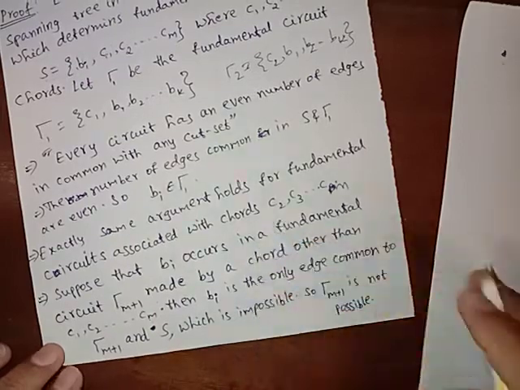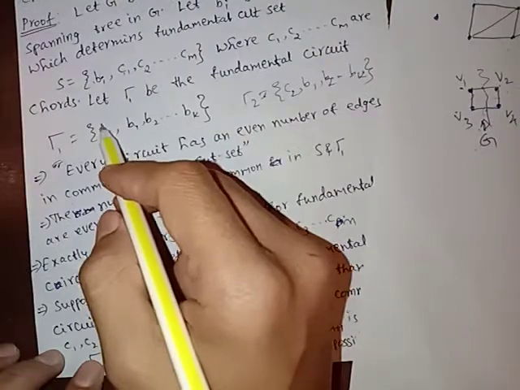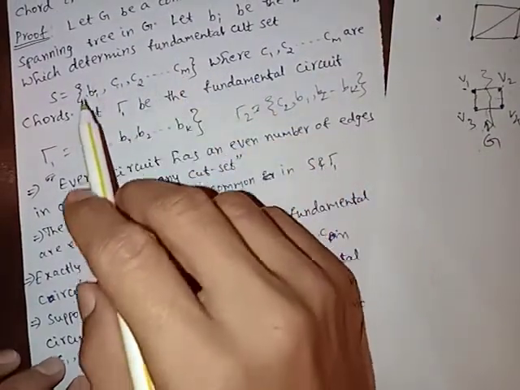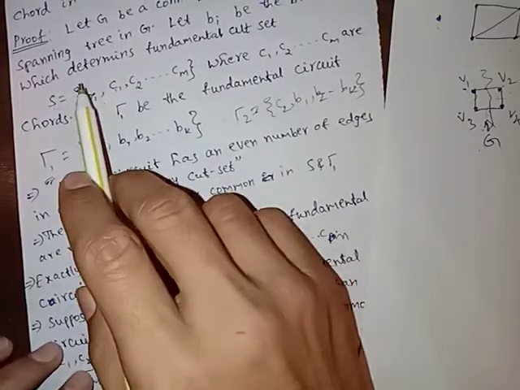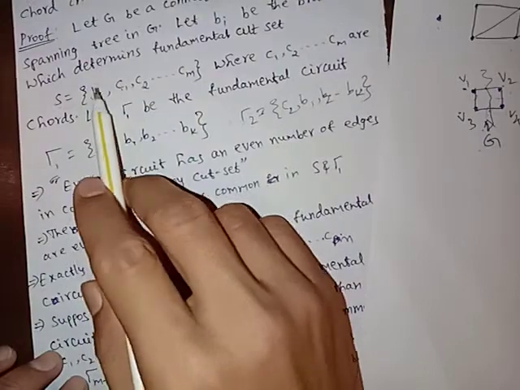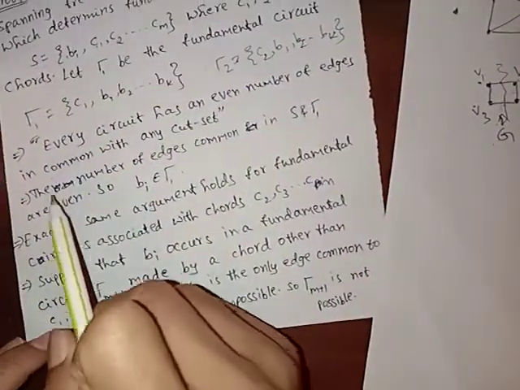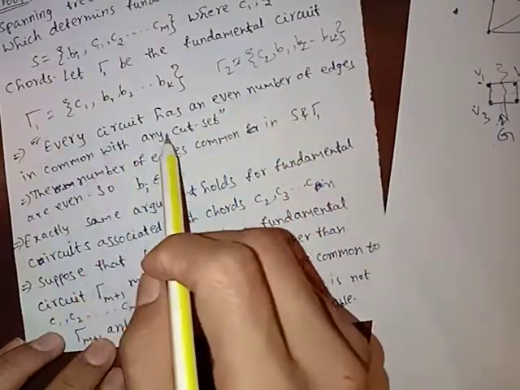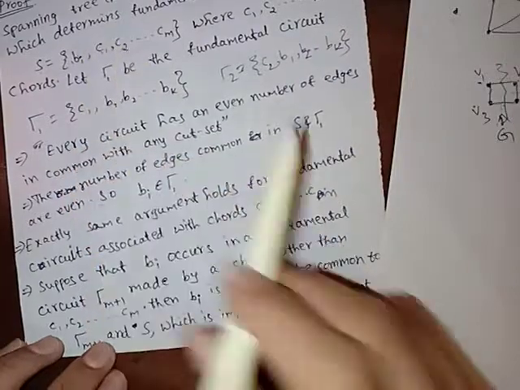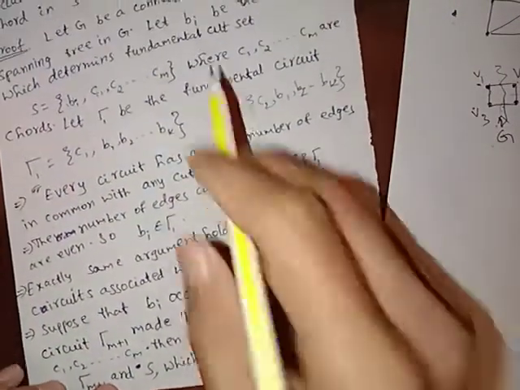If we consider here Cm plus 1 other than C1 to Cm, then the common edge between the cut set and the fundamental circuit is Bi only. It is a contradiction. We must have an even number of edges in common with any cut set. So this is not possible, and hence the proof.